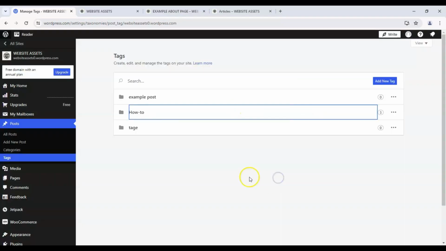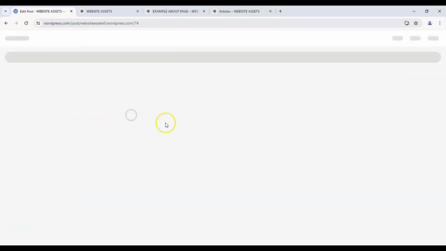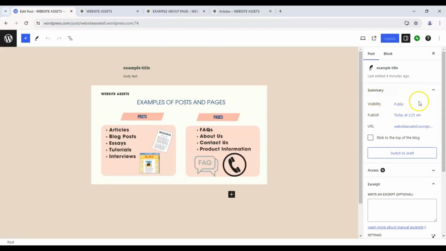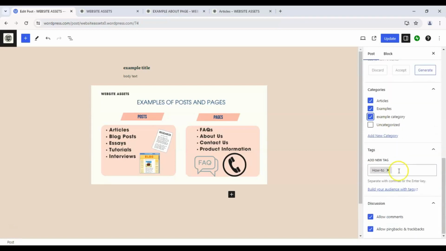And if we wanted to add this tag to our posts, we'll simply go to our example post and scroll down here on the sidebar and add example category, and it should appear there.